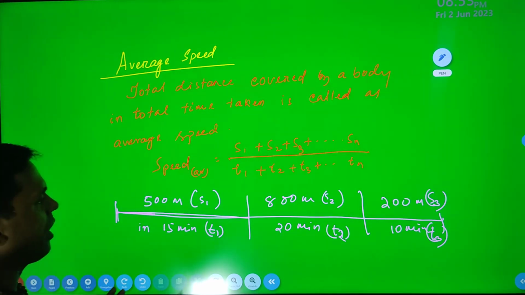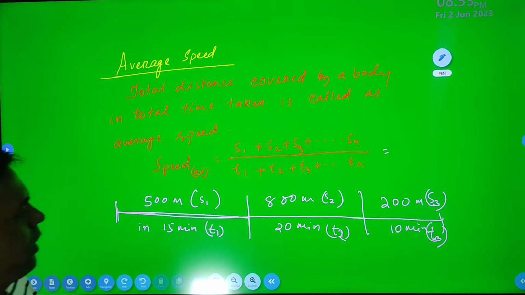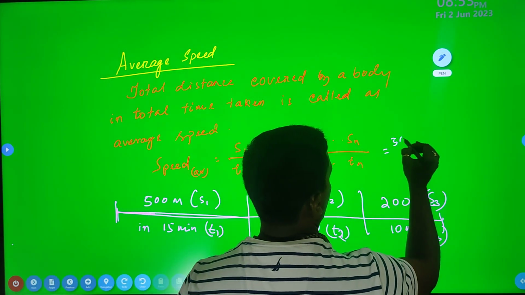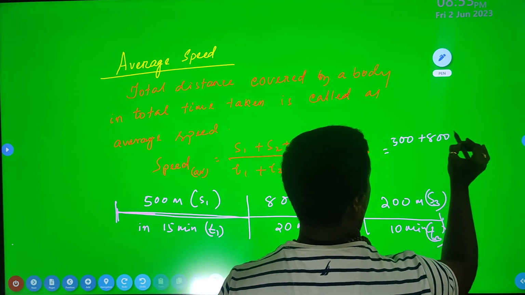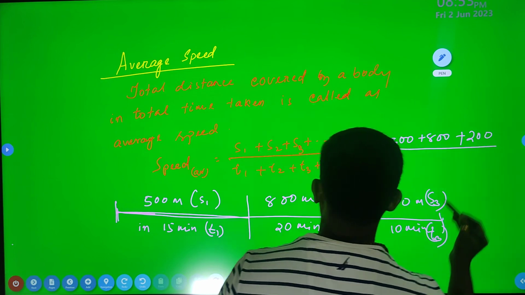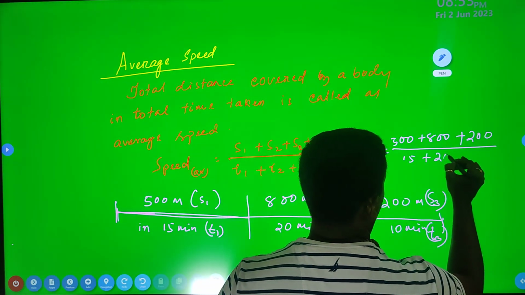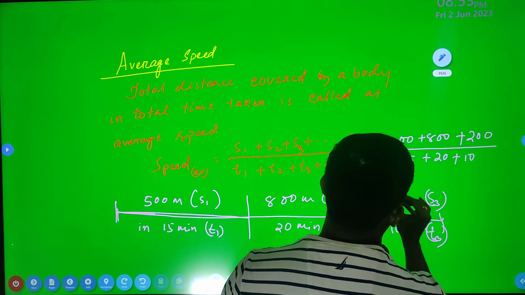Now if you find our speed, it is equal to 500 plus 800 plus 200 meters divided by the total time, 15 minutes plus 20 minutes plus 10 minutes.